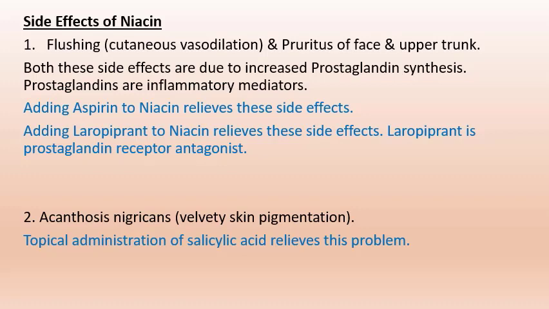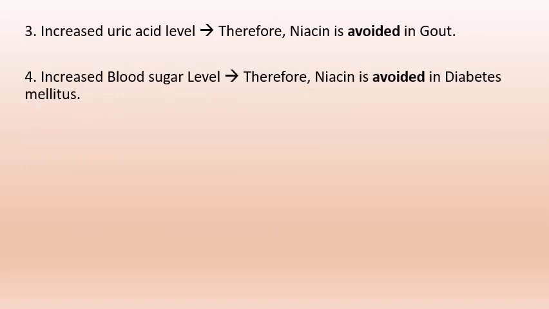Next side effect is acanthosis nigricans, that is velvety skin pigmentation. To get relieved from the side effect, topical administration of salicylic acid is advised. Next side effect of niacin is increased uric acid level. Therefore, niacin is avoided in patients of gout. Niacin also causes increase in blood sugar level as a side effect. Therefore, niacin is avoided in patients of diabetes mellitus.